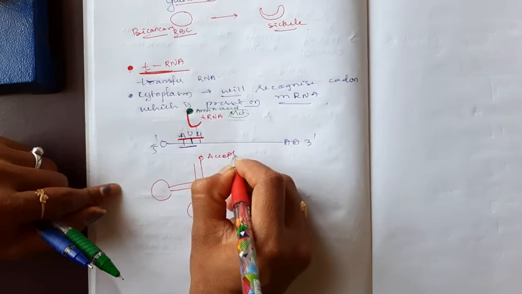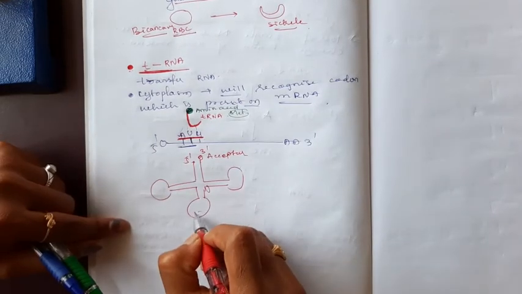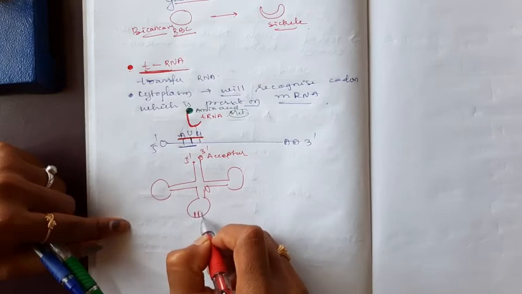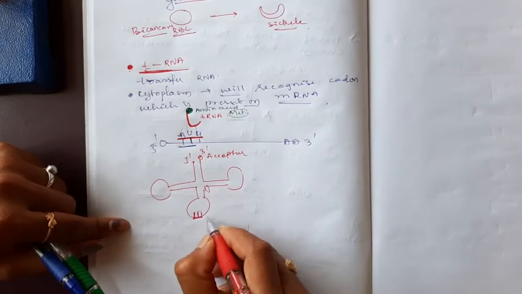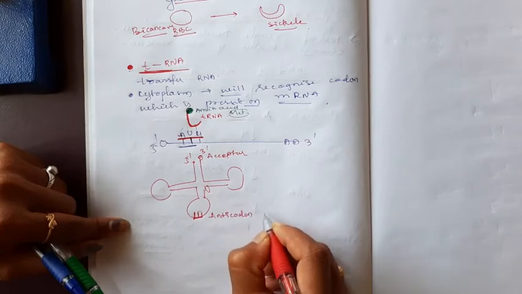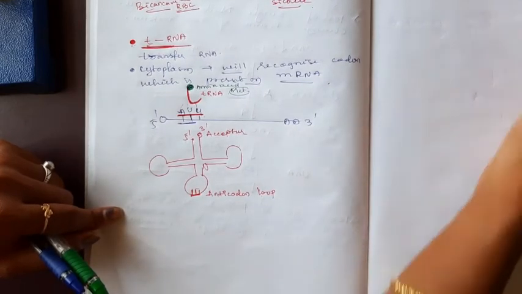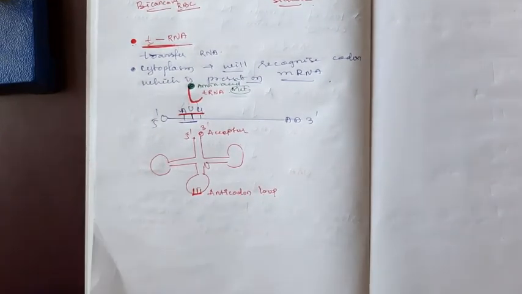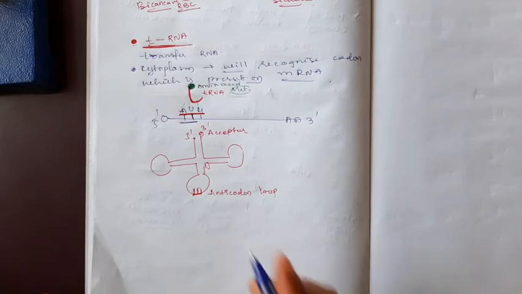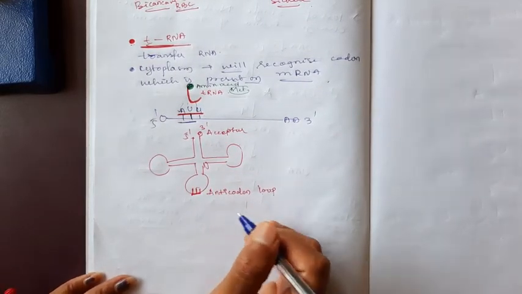This is the acceptor arm, this is the 5' end. Here always 3 bases are present. This is known as the anticodon loop. In this loop the anticodons are always complementary to the codons which are present in the mRNA.